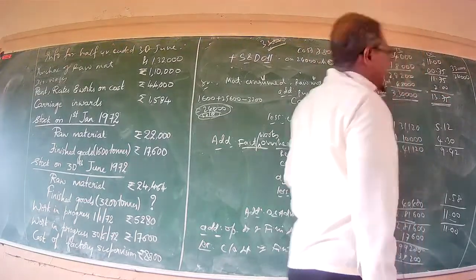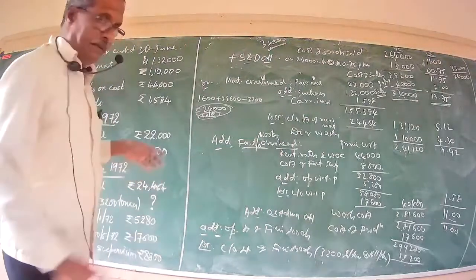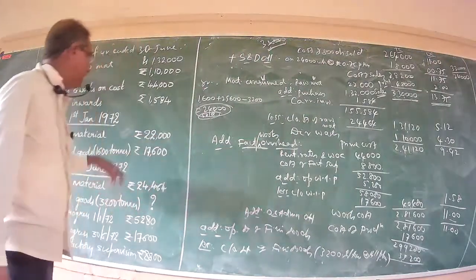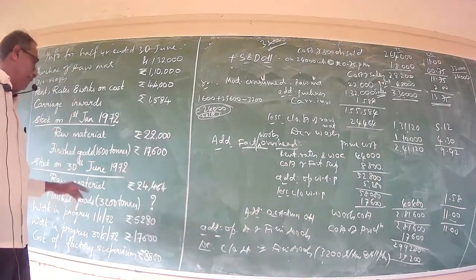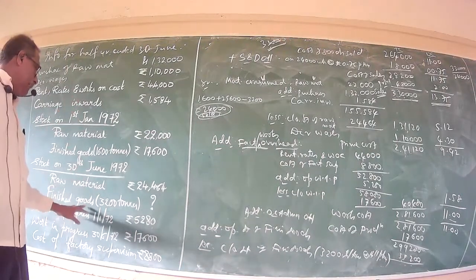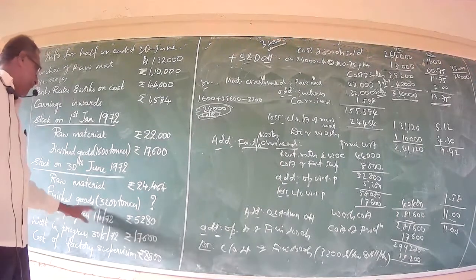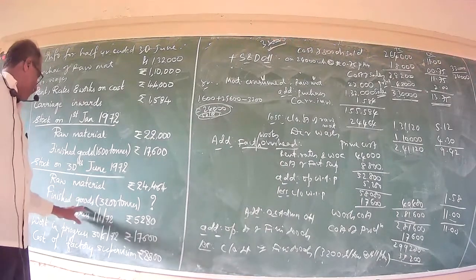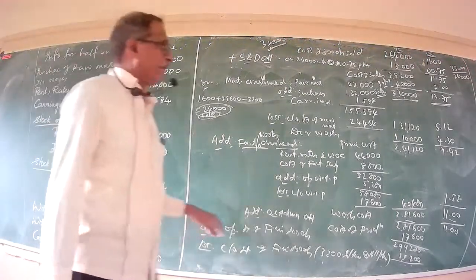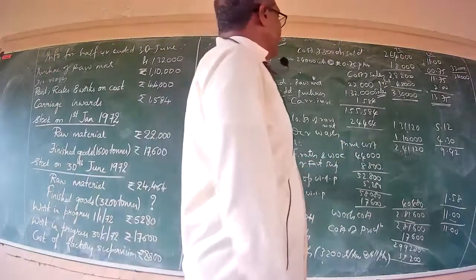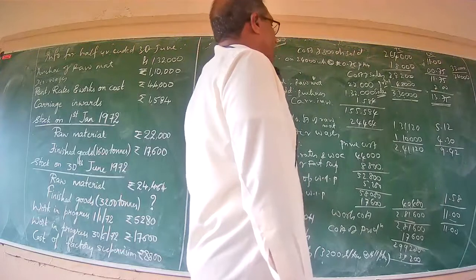Thus, this is about the preparation of your cost sheet. Now always keep in mind, the most crucial aspect in this connection is, definitely you will be well versed with the preparation of the cost sheet, but the only ticklish aspect here is that you have to calculate the valuation of the closing stock of finished goods. For the purpose of valuing the closing stock of finished goods, this is the methodology that is practiced.